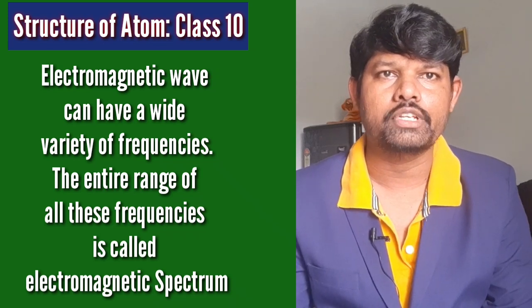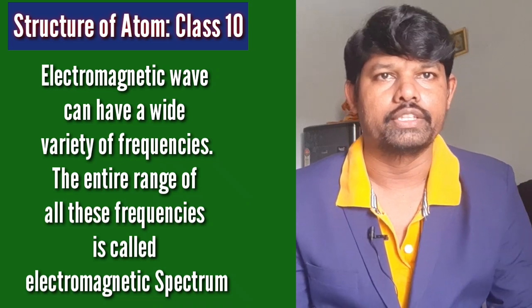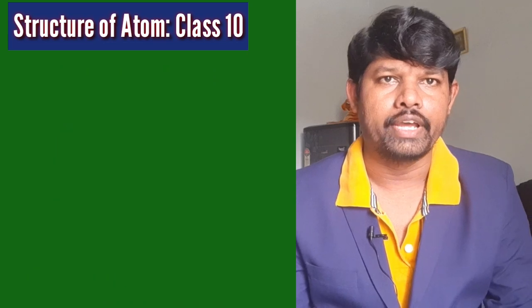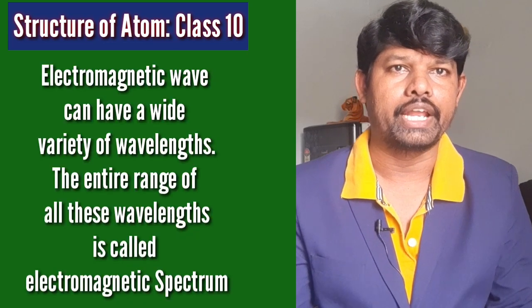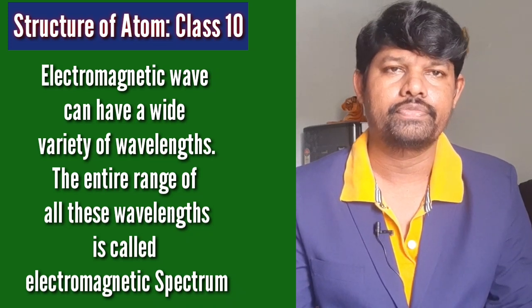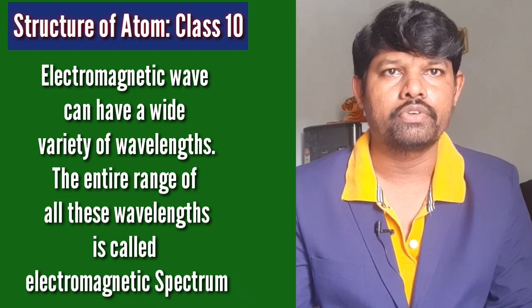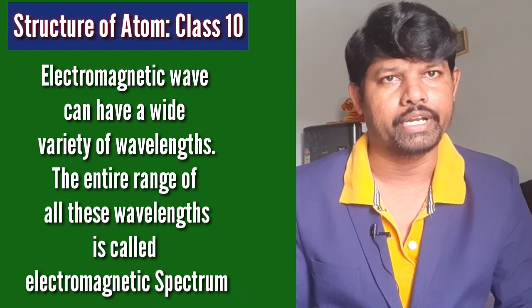This is in terms of frequencies. Now, in terms of wavelength, if you define the electromagnetic spectrum, electromagnetic waves can have wide varieties of wavelengths. The entire range of all these wavelengths is called the electromagnetic spectrum.